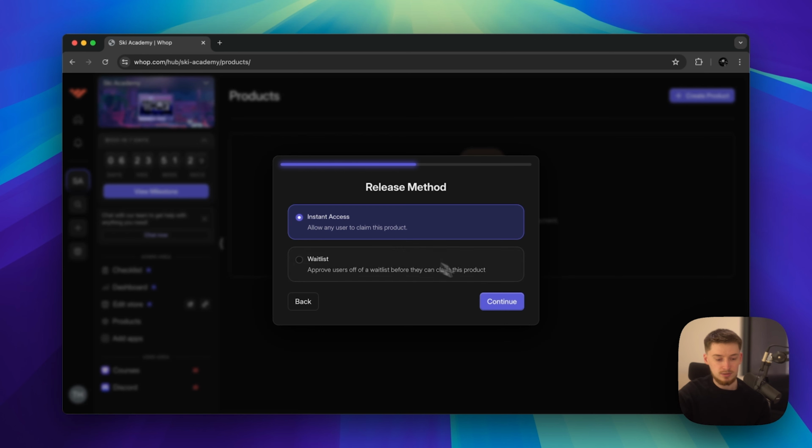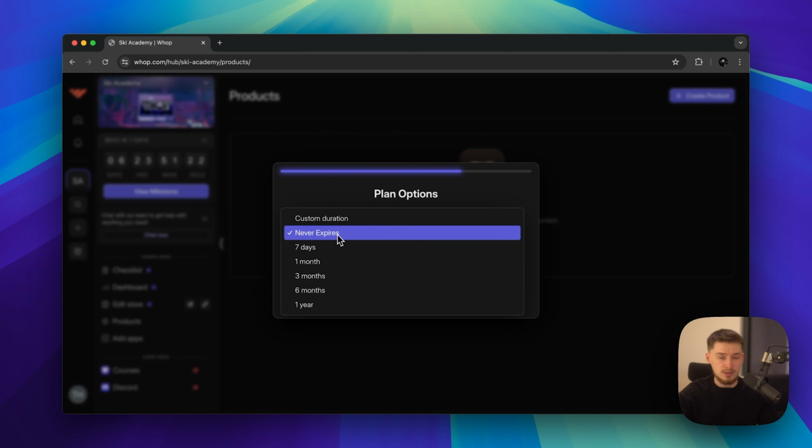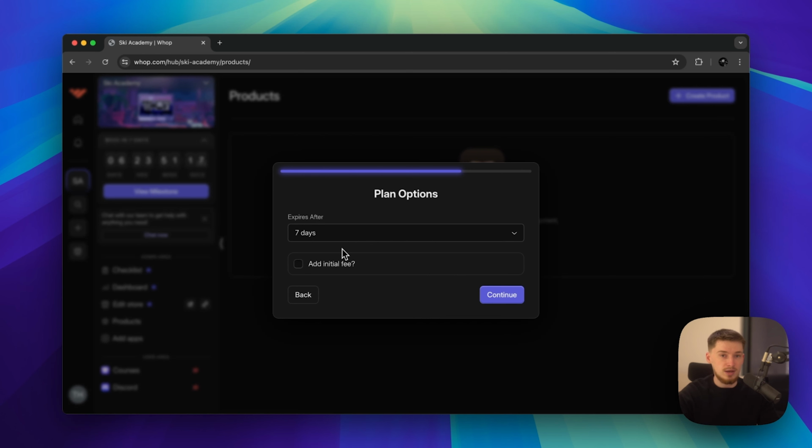Okay, so that's that. For now, we're going with instant access. And then you can choose a duration for when it expires. If we put never expires, they essentially get lifetime access as soon as they join. If we put 7 days, then they'll get 7 days access to your Whop.